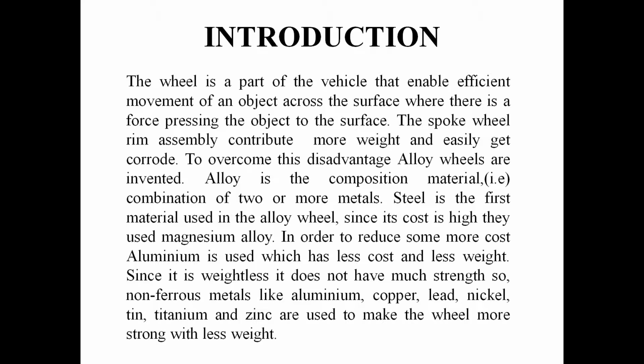Aluminum is very lightweight but the strength of the aluminum is also less. But by adding several non-ferrous metals in composition, the strength of the material will be increased and the weight of the aluminum decreased. So these non-ferrous metal compositions are used in the wheel industries.